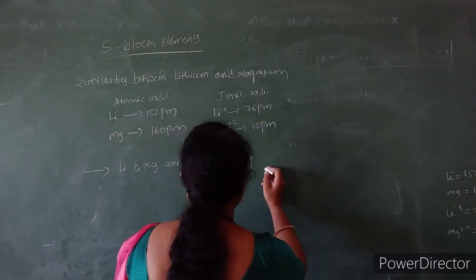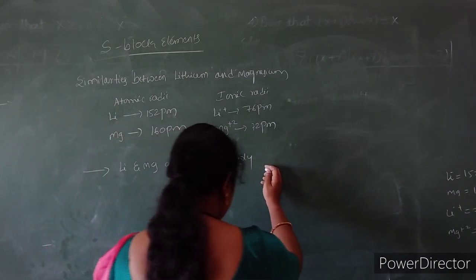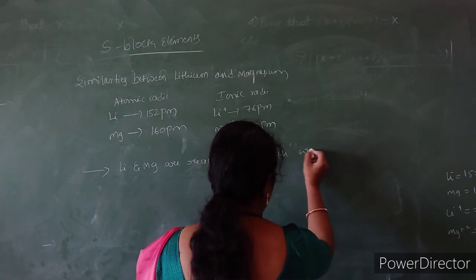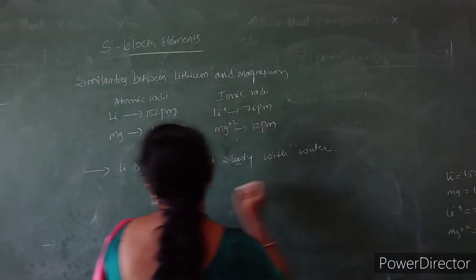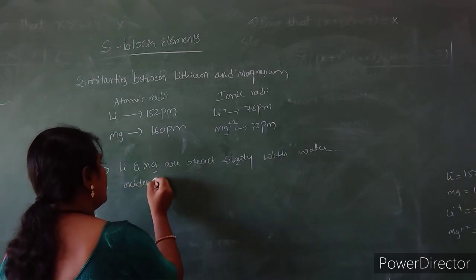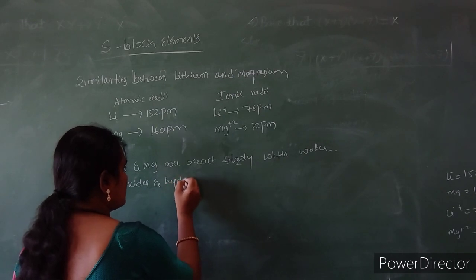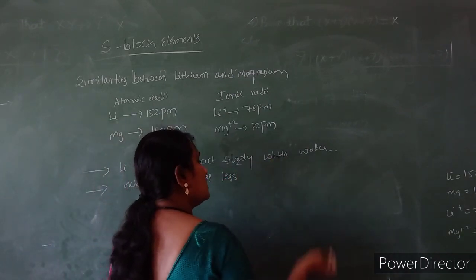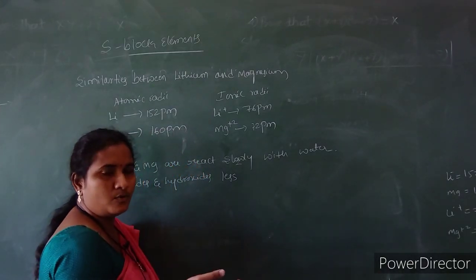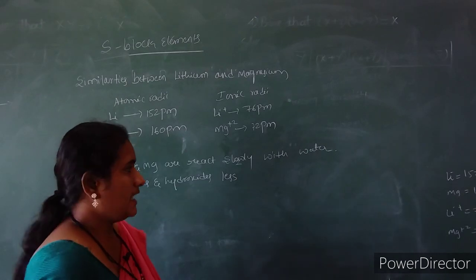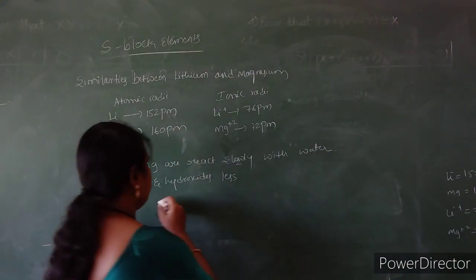Lithium and magnesium react slowly with water. Their oxides and hydroxides are less soluble, but other alkali metals show more solubility, as well as undergoing free hydrolysis with water.